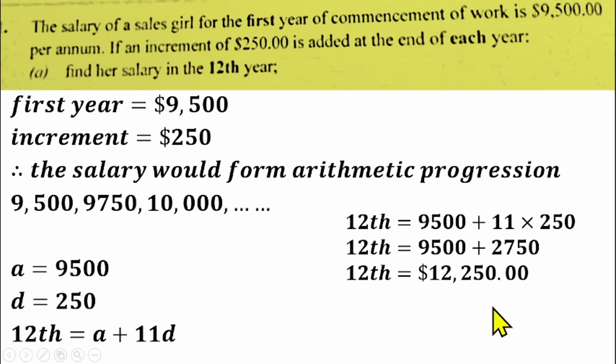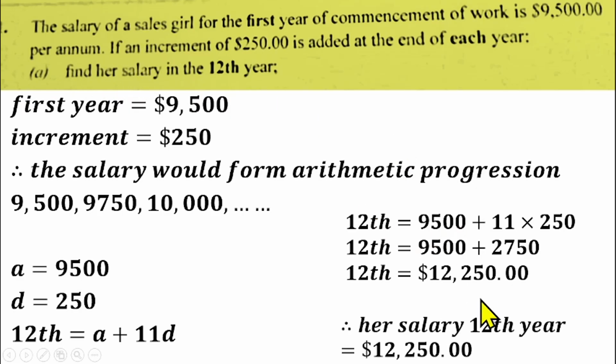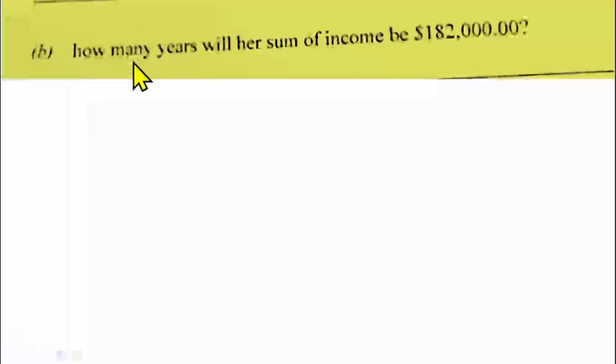So this is the salary she's going to receive at the 12th year. So the question continues. It has question B under it as well, where we are asked: in how many years will our sum of income be $182,000?